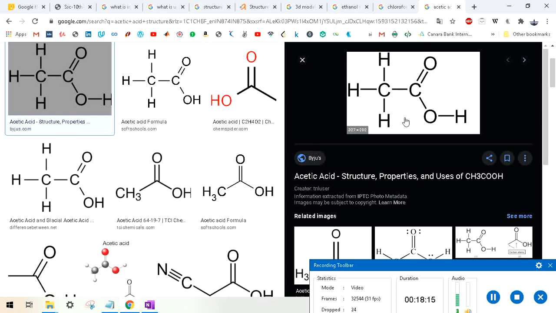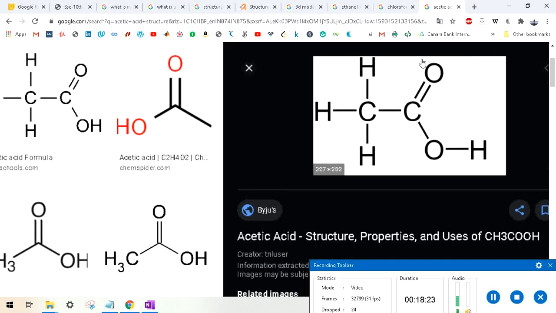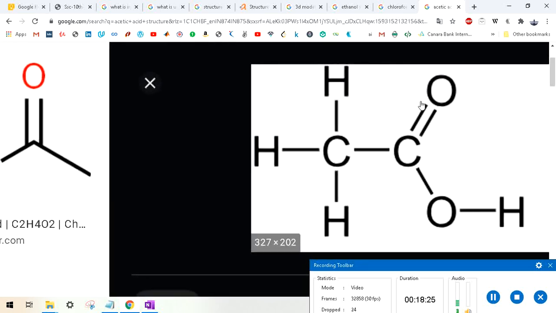Similarly, we have CO2H here. Now there are two bonds between oxygen and carbon in this case, but please pay attention that even after making two bonds, they are not violating the rules. What are the rules? Each carbon will have four bonds. This carbon has four bonds. Each hydrogen will have one bond. All these three hydrogens have one bond. Even this hydrogen has one bond, but this hydrogen is linked with O, right?